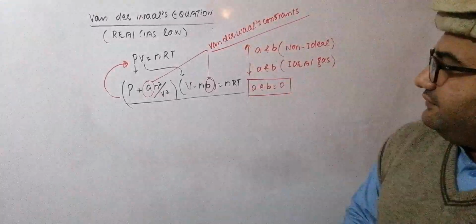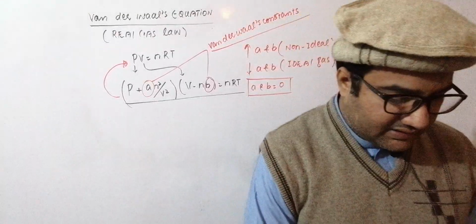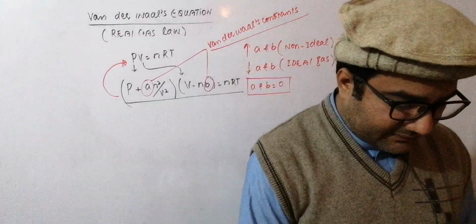If you put A and B as 0 here, it will again become the ideal gas law. So A and B have huge significance in the sense that they are quantitative measures of the non-ideality of gases.